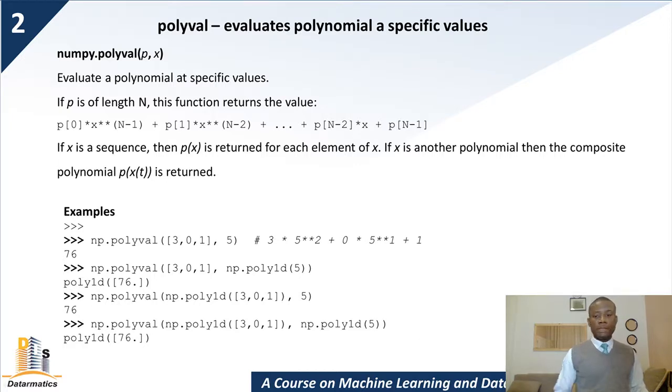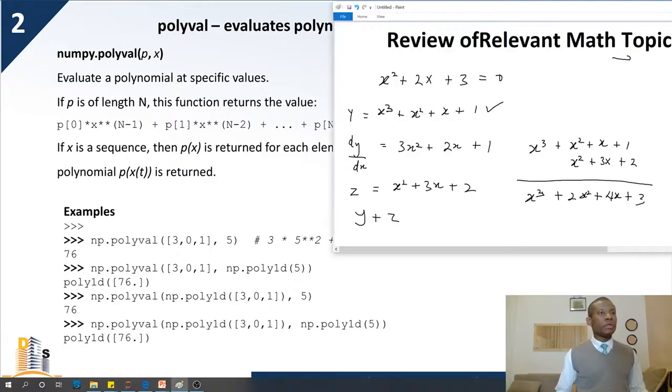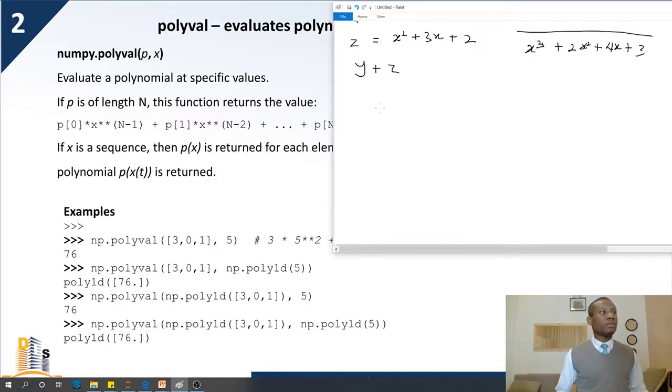So let me just display my note and let's illustrate this point. I'm going to clear my blackboard a bit. Let's say we have a polynomial y is equal to 3x squared plus 1, and we want to find the value of this polynomial at x is equal to 5.